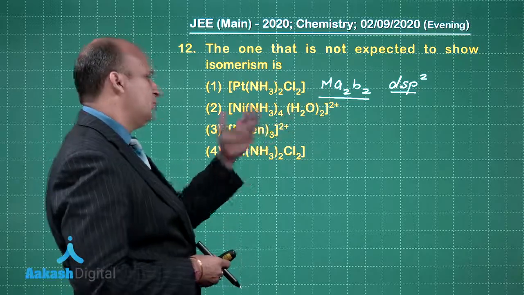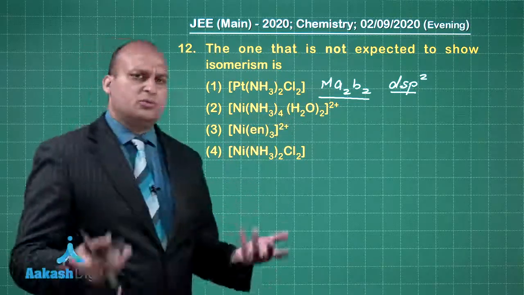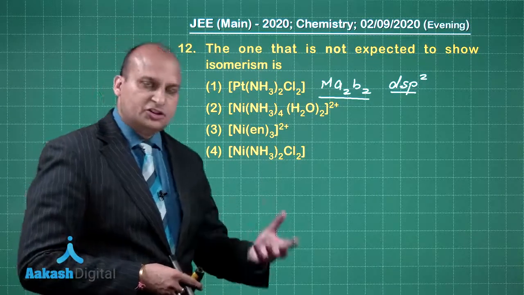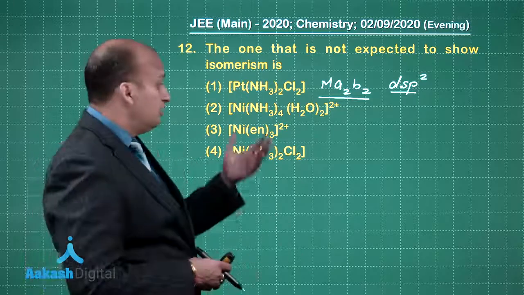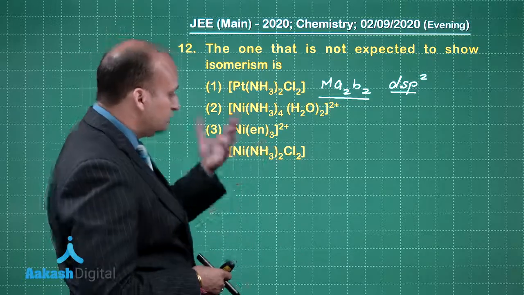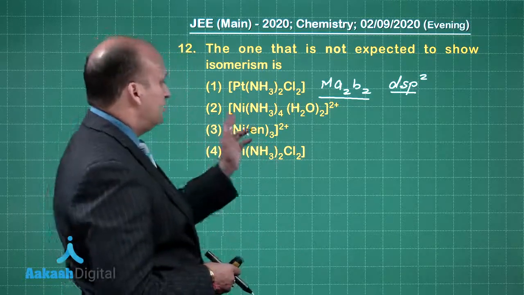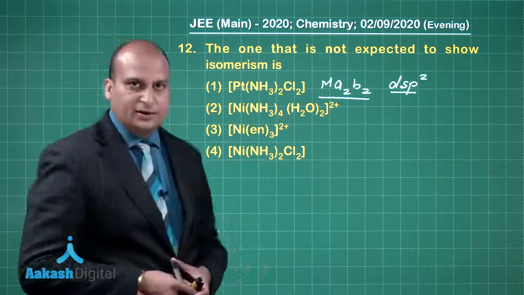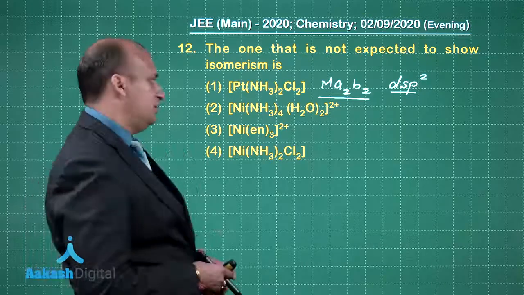You cannot talk about the linkage, you cannot talk about the hydrate isomerism or the coordination isomerism, right. So let us not talk about structural, now let us talk about the geometrical or optical isomerism.